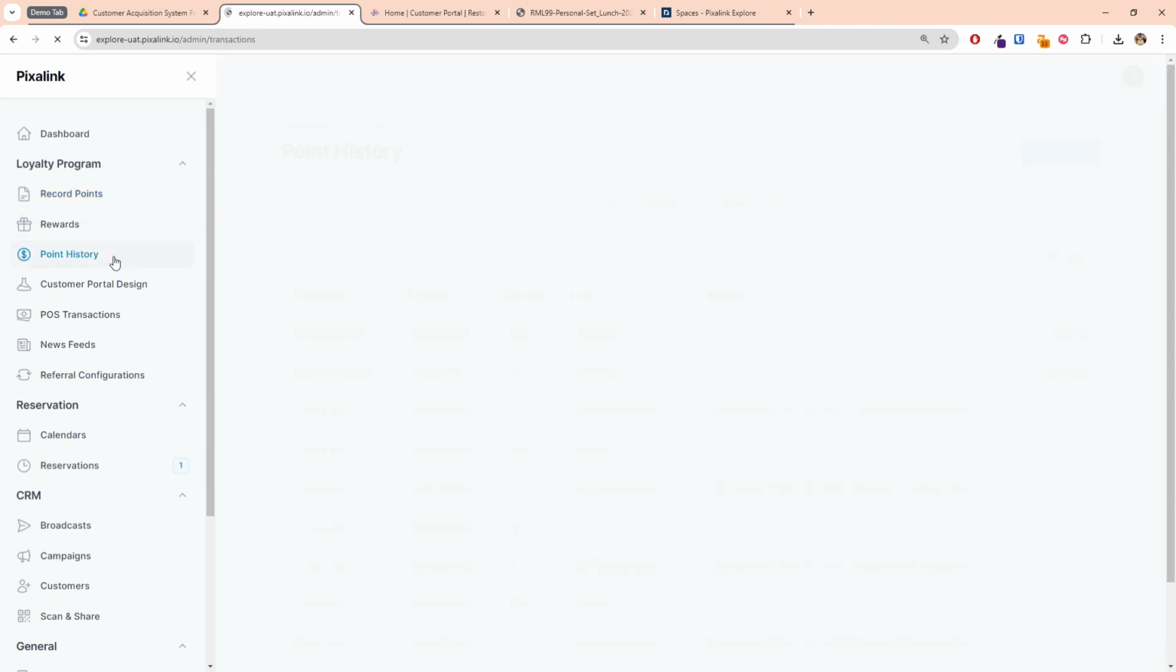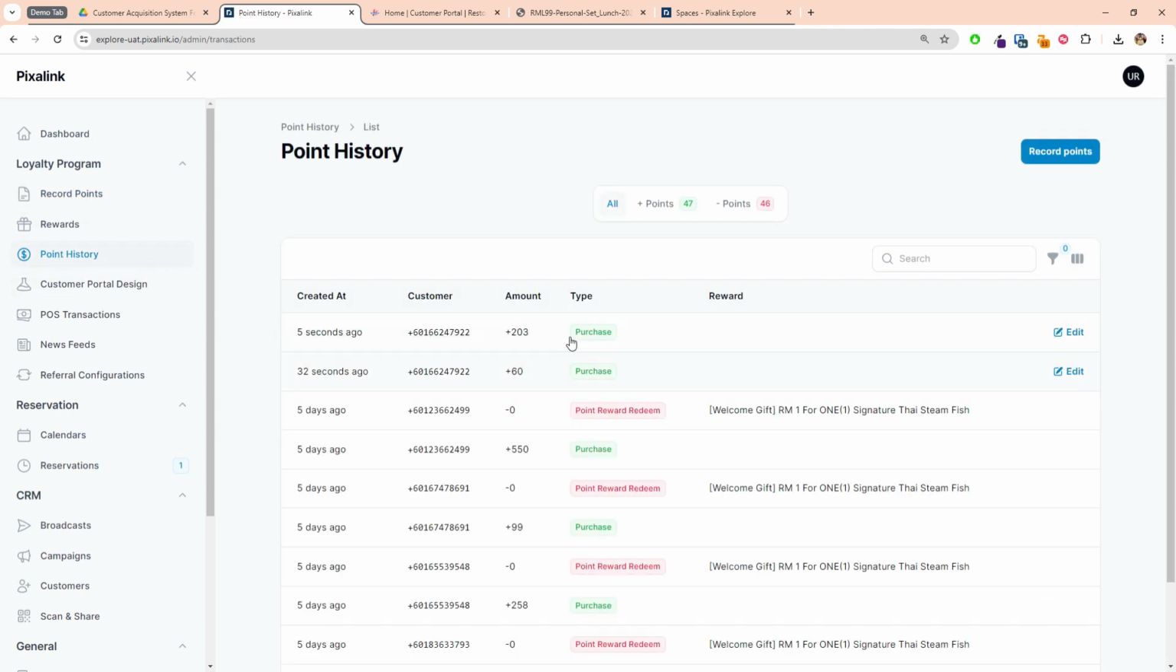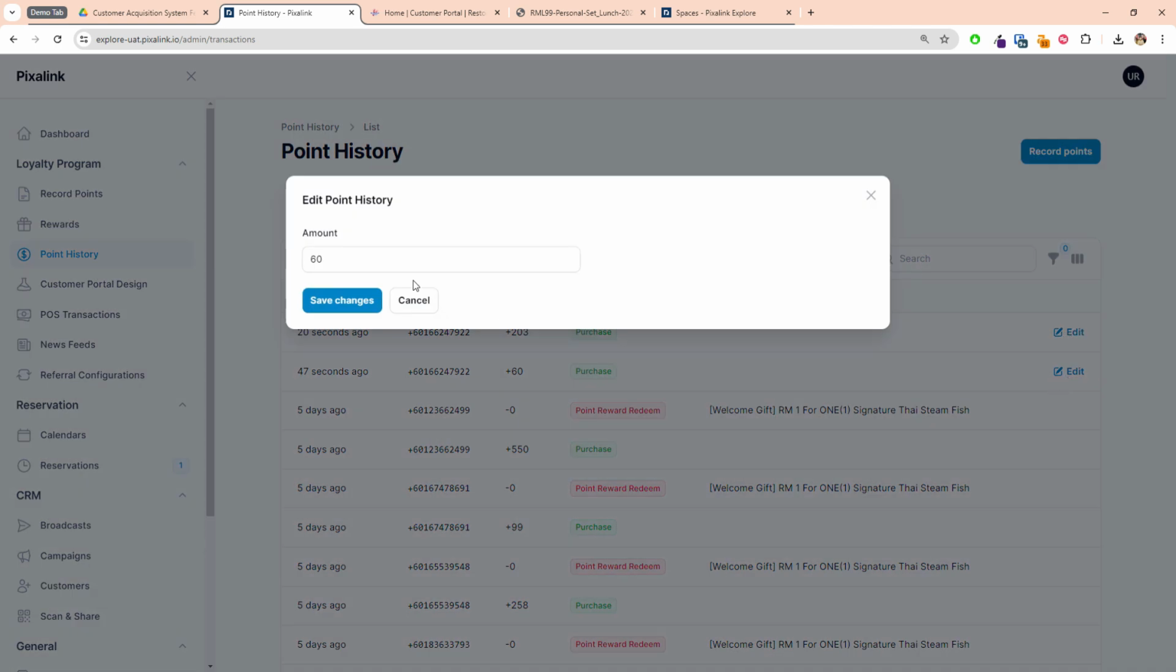So everything will go to your point history. Under the point history here, you can quickly edit it within the 15 minutes, if you typed it wrongly or the staff accidentally clicked one more zero. So for example, this you still can change to maybe 65.